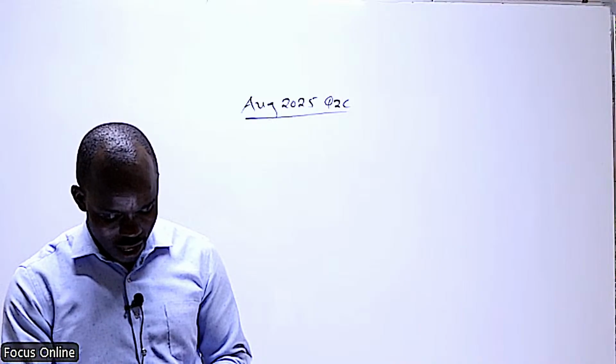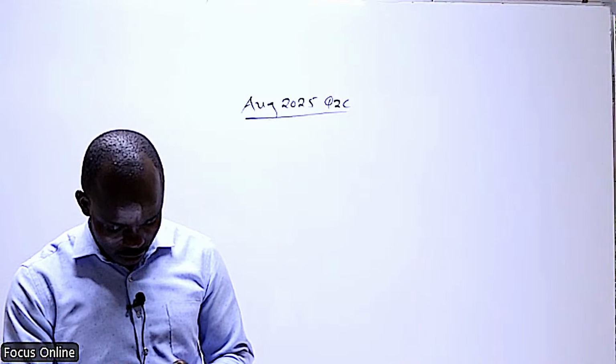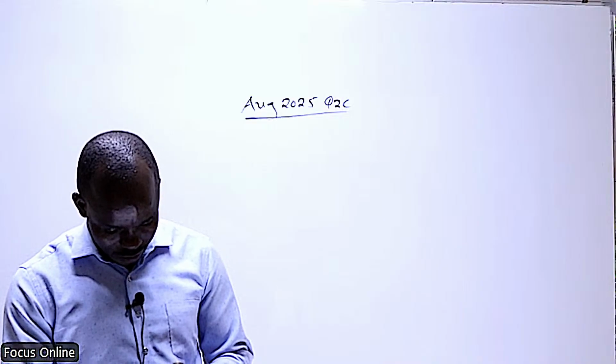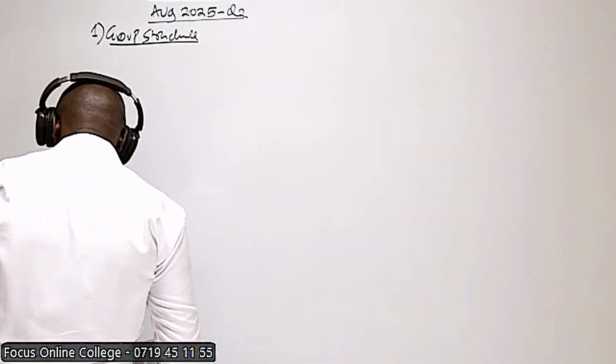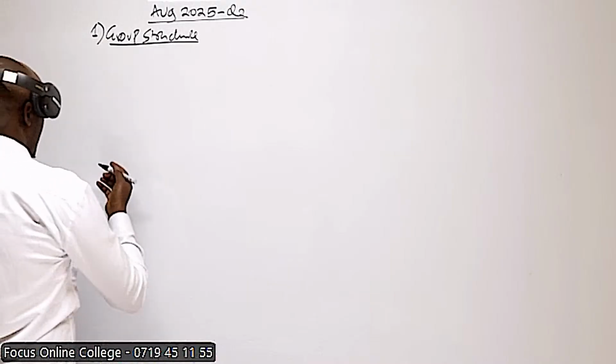Option B, a sum of shillings 1.6 million paid as follows. Oh, that is 16 million. Consider the ordinary shares which were acquired.